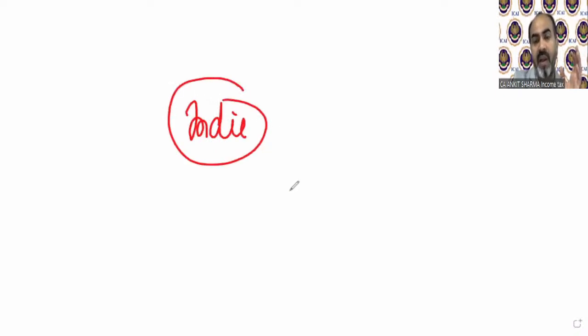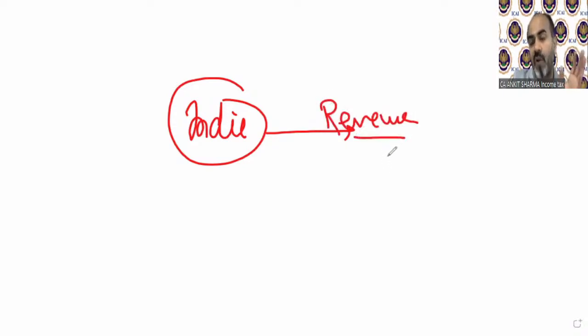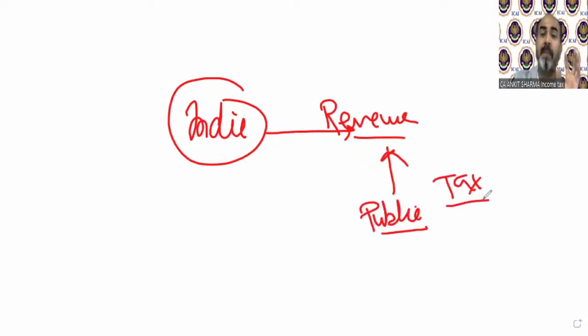A lot of students might think why taxes have been charged. The reason is very, very simple. Our country is like a bigger colony, and to maintain our country they need money and infrastructure. The government needs revenue, and from where will the revenue come? From the public, in the form of tax. So various taxes have been imposed, and one of them is income tax.